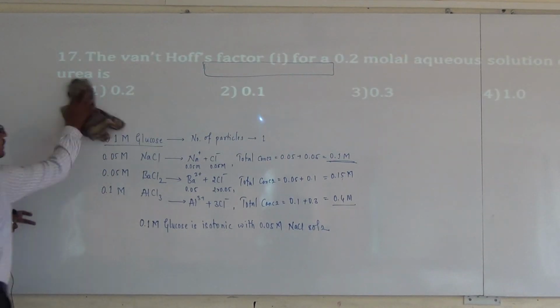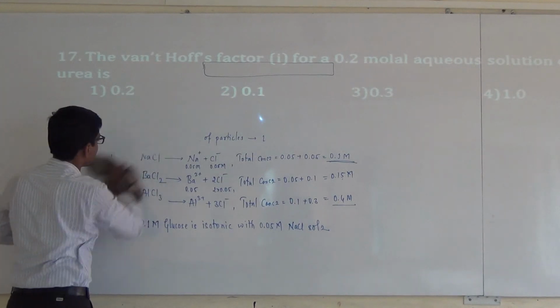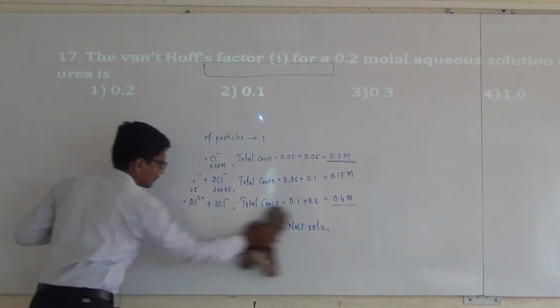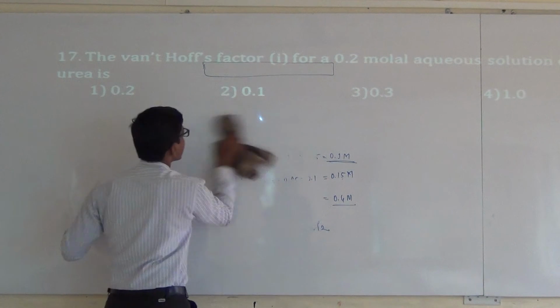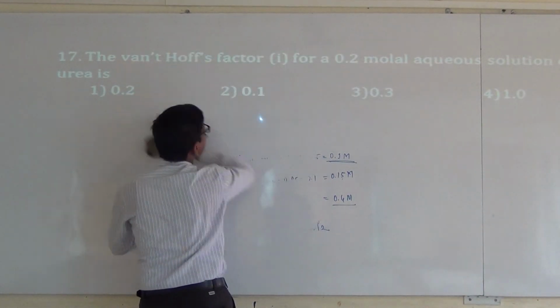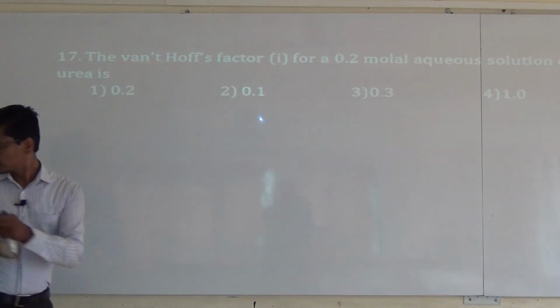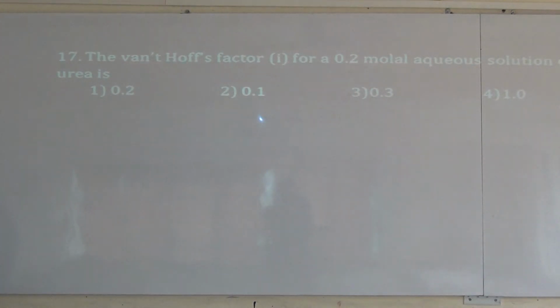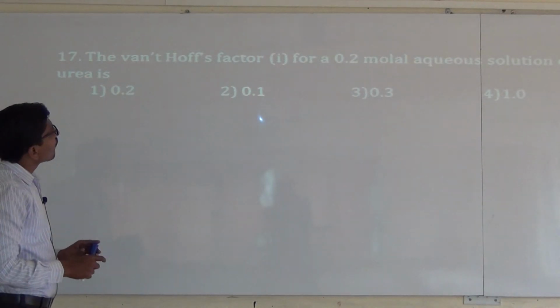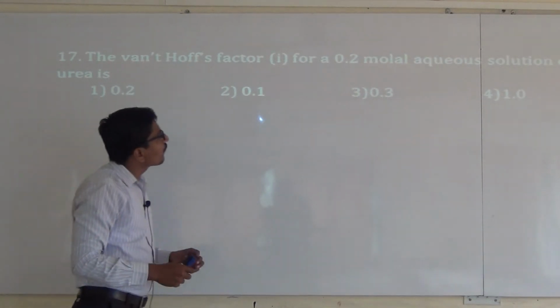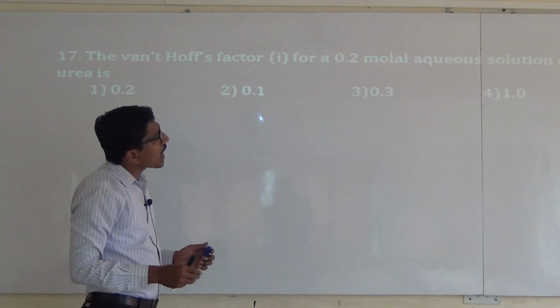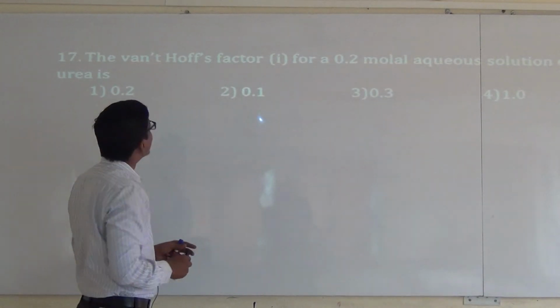Next question is, the van't Hoff factor i for a 0.2 molar aqueous solution of urea.